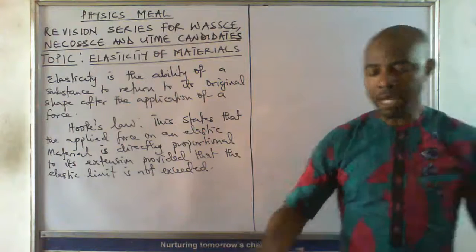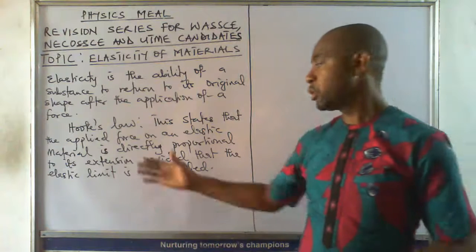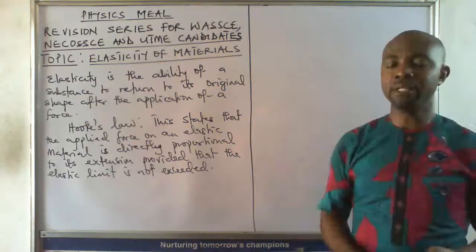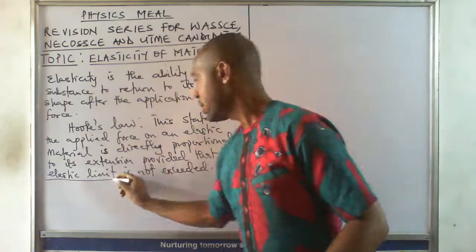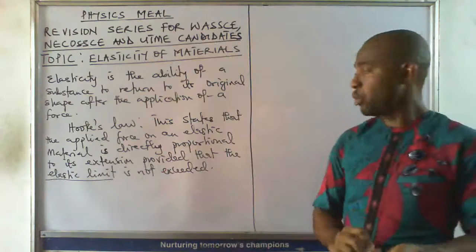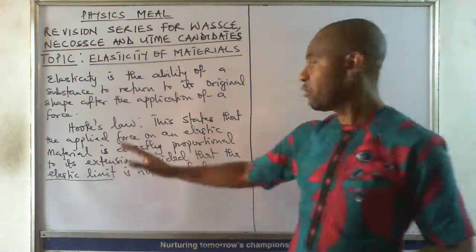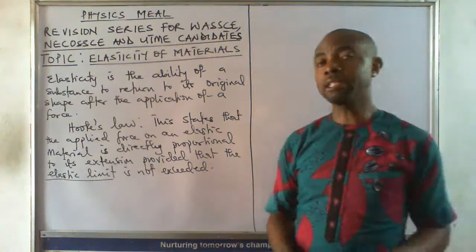Provided that the elastic limit is not exceeded. The force applied is directly proportional to the what? To the extension produced, provided that the elastic limit is not exceeded. Now, the elastic limit is a term that we will look at, because we know what a force is, we know what extension is, but there is a condition for this law to actually be applicable on elastic material.